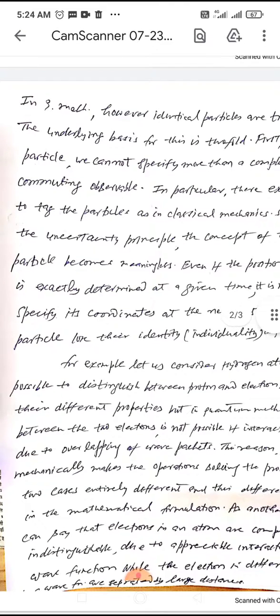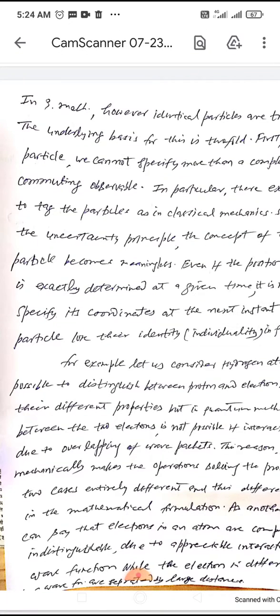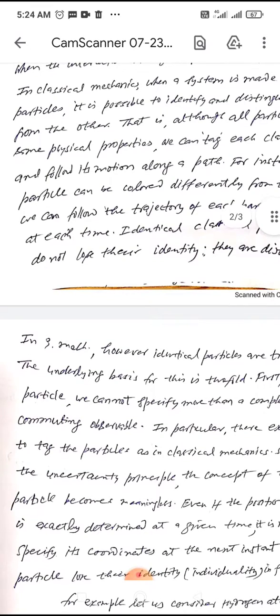For example, let us consider the hydrogen atom. The hydrogen atom problem is very important. As I told you yesterday, when we deal with the hydrogen atom problem quantum mechanically, all four quantum numbers appear, which are the principal, azimuthal, magnetic, and spin quantum numbers. And yesterday we studied the Pauli exclusion principle, in which we have seen the role of quantum numbers.